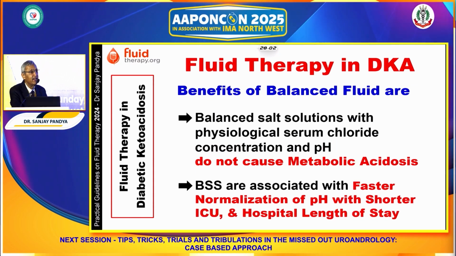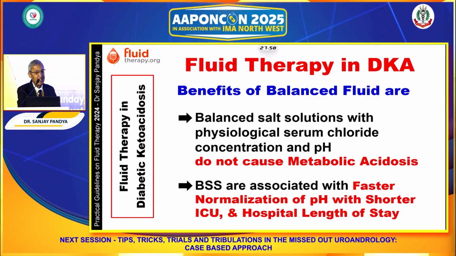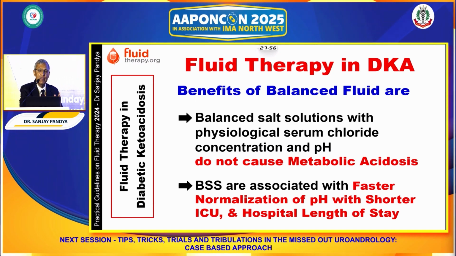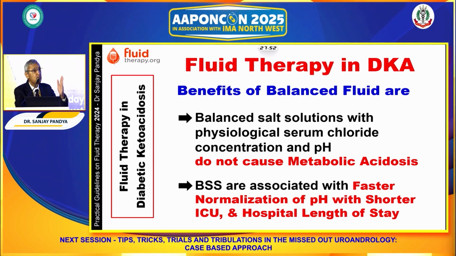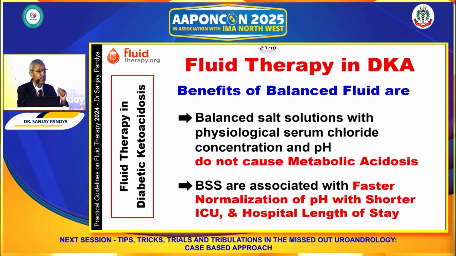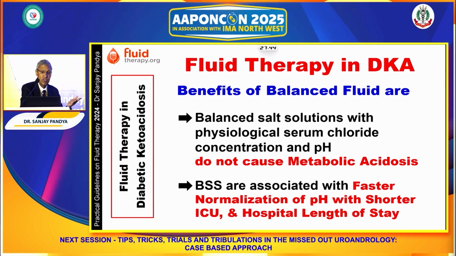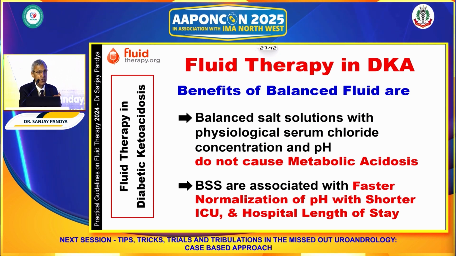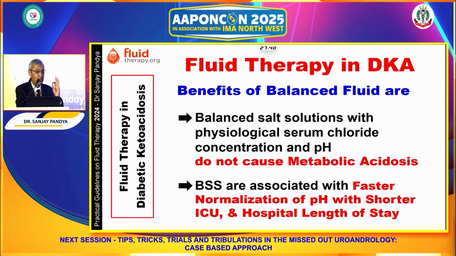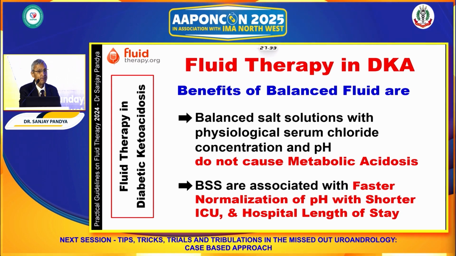Against that, balanced fluids like RL are preferred because they don't cause metabolic acidosis. Moreover, they provide bicarbonate by lactate to bicarbonate conversion, and therefore may reduce the risk of acidosis, and are found in studies to have faster normalization of pH with shorter ICU and shorter hospital length of stay.